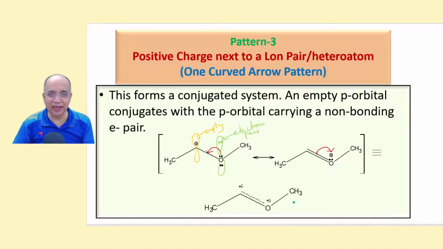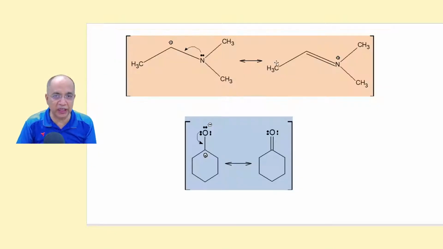Right? Let's see that. This is another example, two more examples of pattern 3, where a lone pair is adjacent to a positive charge. So this comes here, this becomes a double bond, the plus charge migrates to nitrogen. And here, the plus charge is next to a lone pair. So it comes here, the plus charge vanishes and the minus charge also vanishes. The conversion of this to this is pattern 2, that means a pi bond between two different atoms. So we can convert this into this.